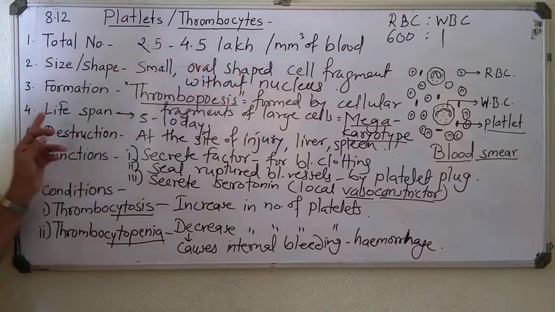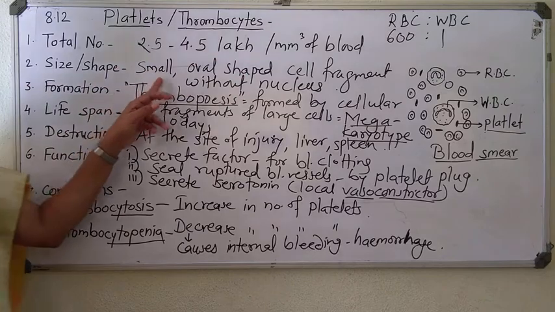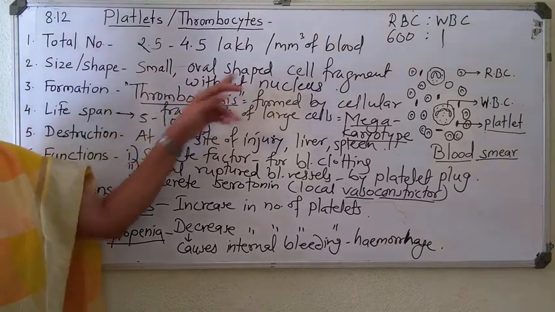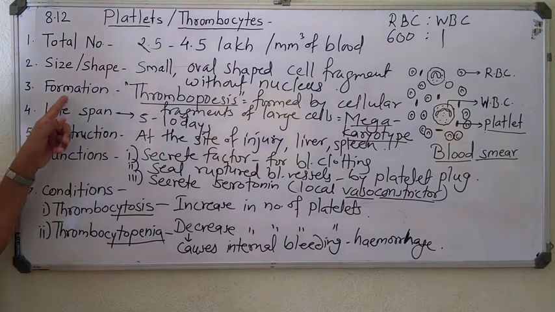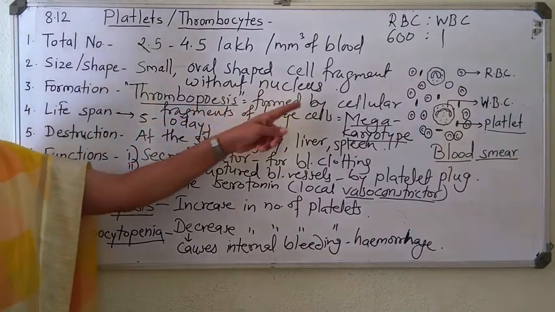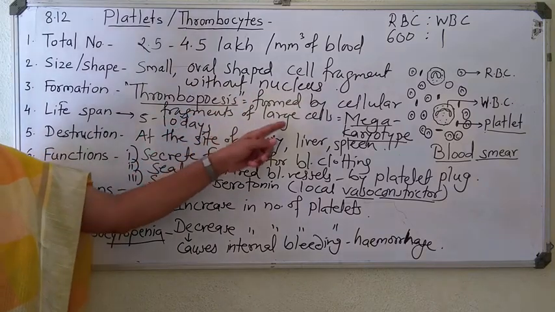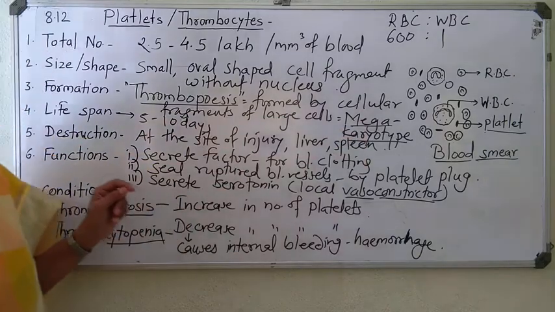Right? So here we complete the platelet or thrombocyte, under which we have studied total number 2.5 to 4.5 lakh per cubic mm of blood. Size and shape: very small, oval shaped cell fragments without nucleus. Formation is known as thrombopoiesis because they are formed by cellular fragments of large cells known as megakaryocytes present in bone marrow.